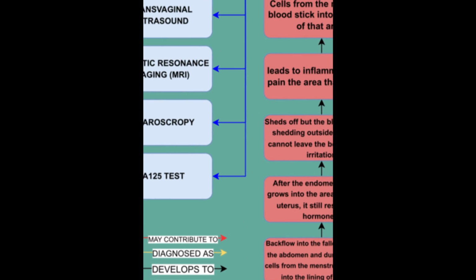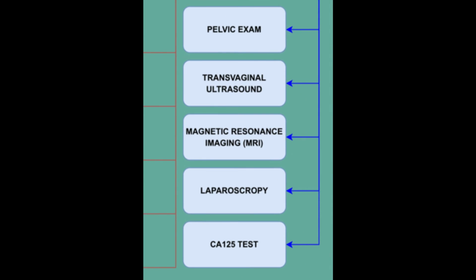The tests to check for physical clues of endometriosis include pelvic exam. During a pelvic exam, your doctor manually palpates areas in your pelvis for abnormalities, such as cysts, because often it's not possible to feel small areas of endometriosis unless they've caused a cyst to form. Transvaginal ultrasound.